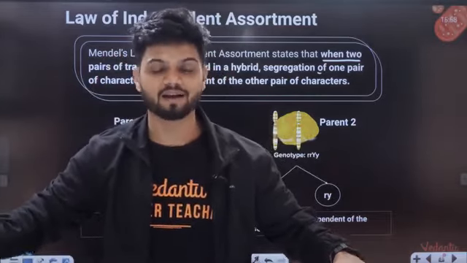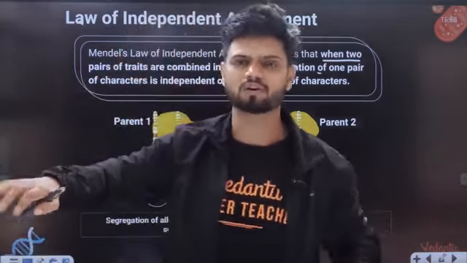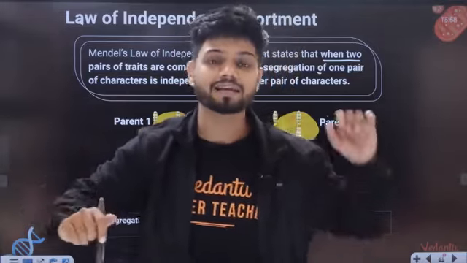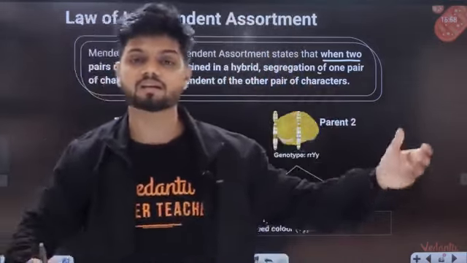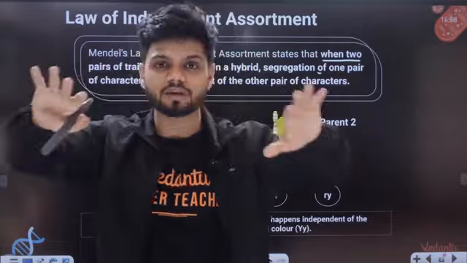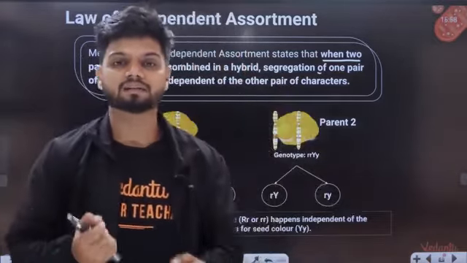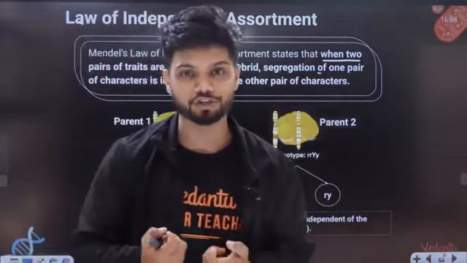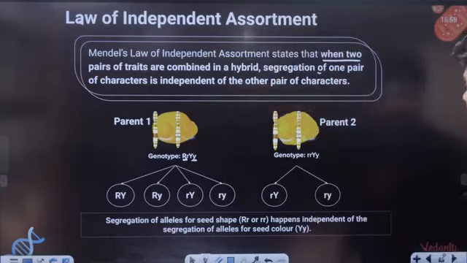There is no blending again. Segregation of seed color, that is your yellow and green. Segregation of seed shape, wrinkled and your round. Segregation of these two characters will happen independently. That is called as your law of segregation.